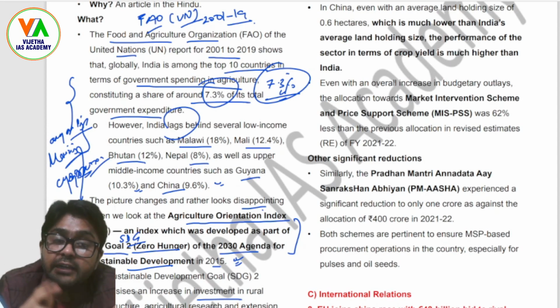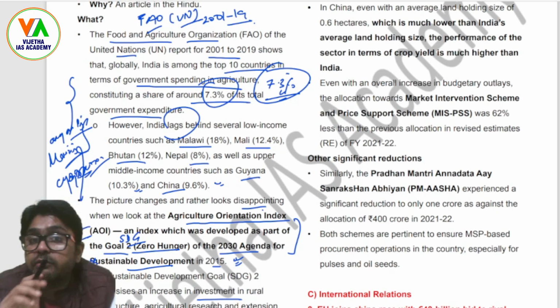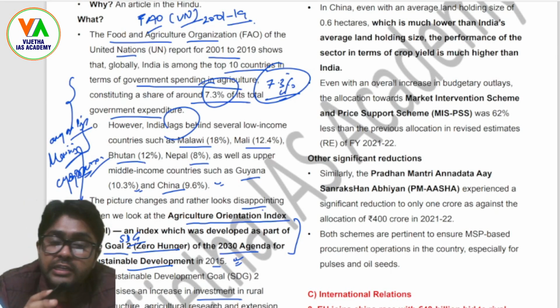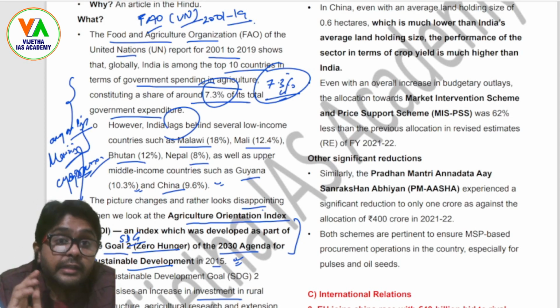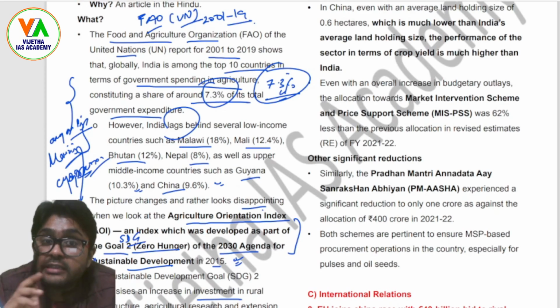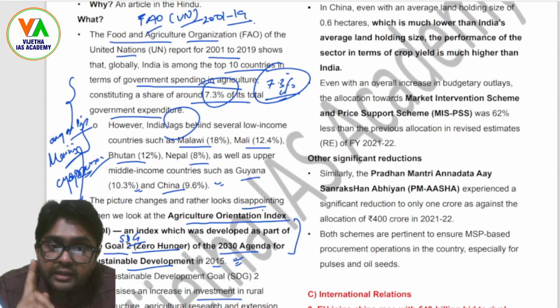And the Food and Agriculture report for 2001 to 19 states that globally India is among the top 10 countries in terms of government spending and expenditure, and India spends around 7.3%, whereas many countries, as compared to India, are spending a bit higher. And also they have given this context of the Agriculture Orientation Index in the news, so we have to understand it, right? So the Agriculture Orientation Index is an index that was developed as part of Goal 2, that is zero hunger, of the 2030 agenda, all right?